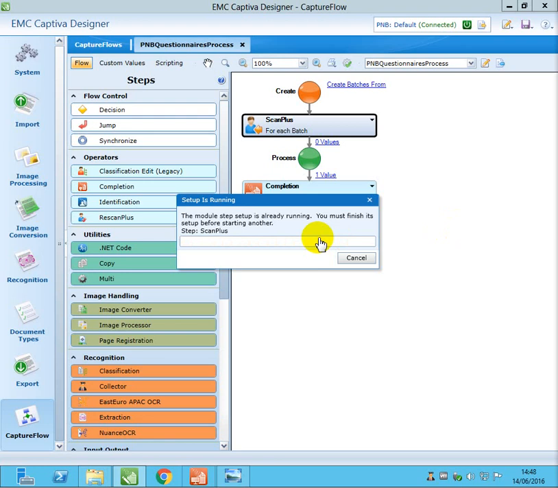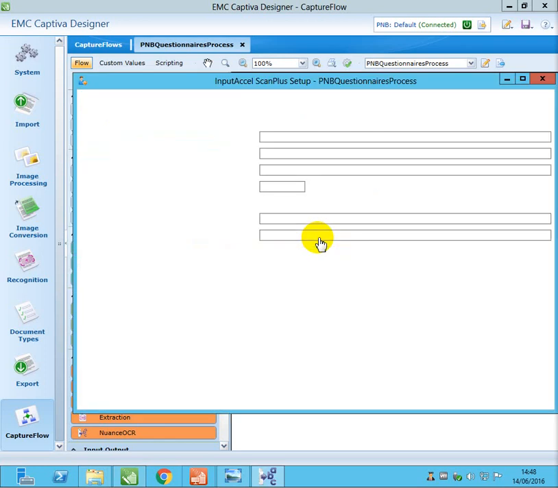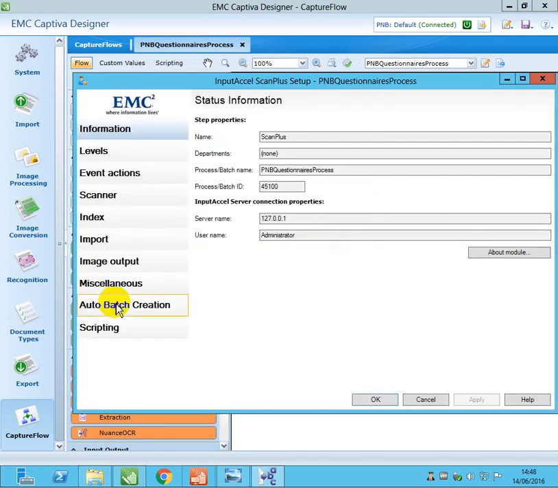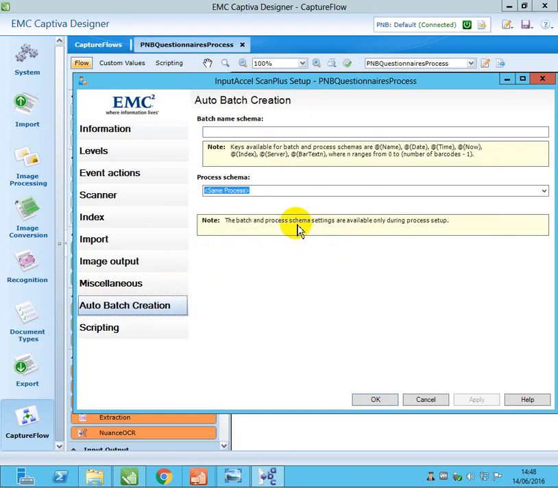Instead of that, we will put a custom batch name that you can set from the auto batch creation tab. Here, auto batch creation tab, you go here. So batch name schema. I'm going to add, it's a PNB questionnaire, right?